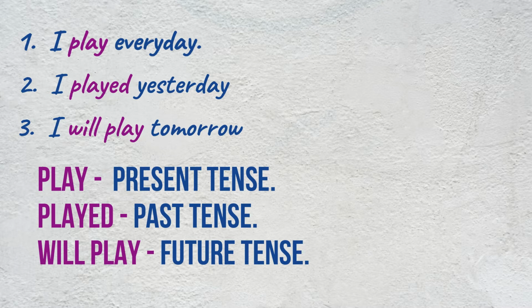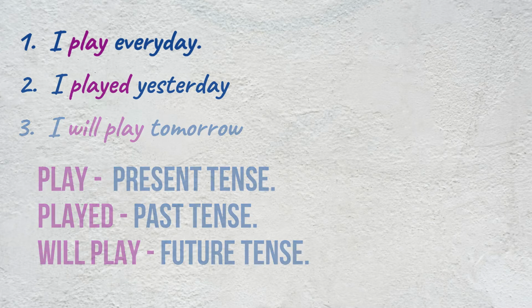In sentence 2, the verb played refers to the past time and is therefore said to be in the past tense. In sentence 3, the verb will play refers to the future time and is therefore said to be in the future tense. So, a verb has three main tenses: the present, the past, and the future.